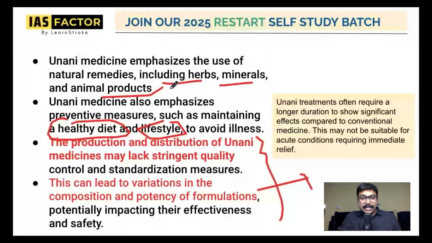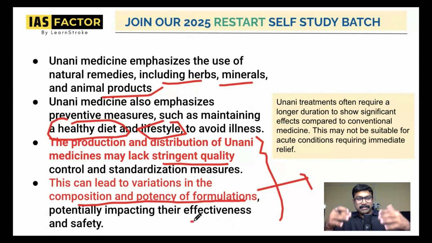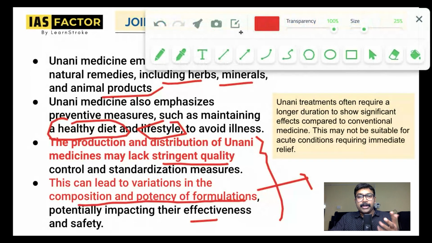So they say that the distribution of Unani medicines lacks stringent quality control, and there is a difference in the composition and potency of formulations, making it ineffective most of the time. This is one of the negatives. I'm not saying that this is not working, but this is the most important negative which people mention about Unani that you have to see at this point.